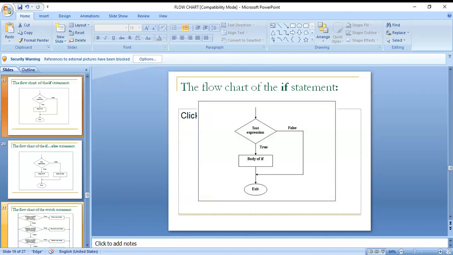The condition is tested there. If the condition is true, then the body of if is executed. Otherwise, the next statements are executed. Okay, this is the if statement. If is a conditional control statement.